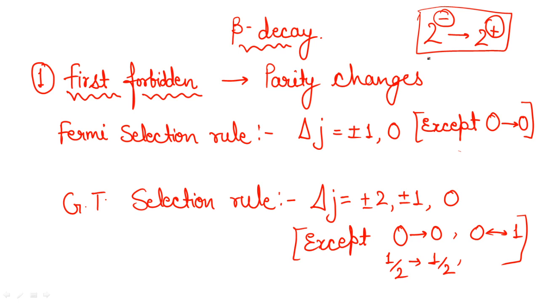Now, in this case, if I talk about one example for both, you can see the first example I have given you here, that is 2 negative to 2 positive. If you see, the delta J is equal to what? 0. 2 and 2 is there. So 0 is there in both the selection rules. Clear?